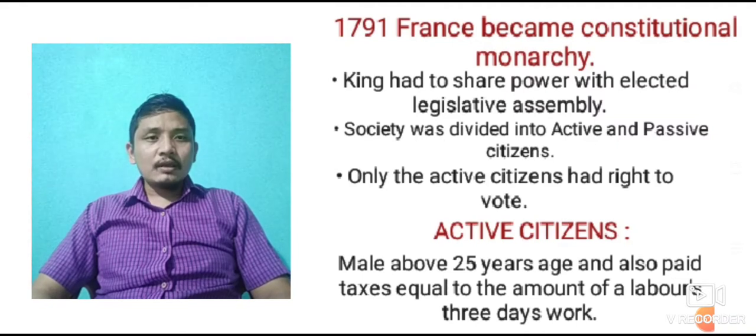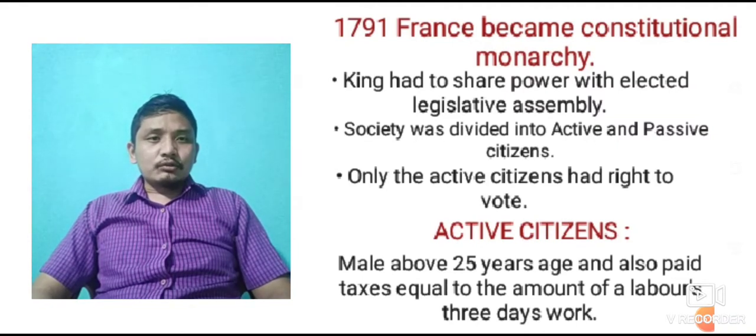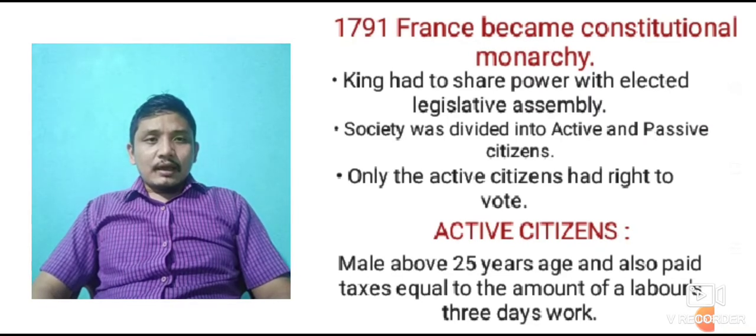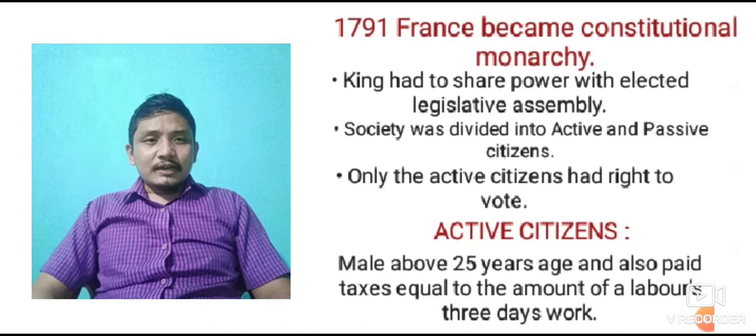After that, society was divided into active and passive citizens, and only the active citizens had the right to vote.